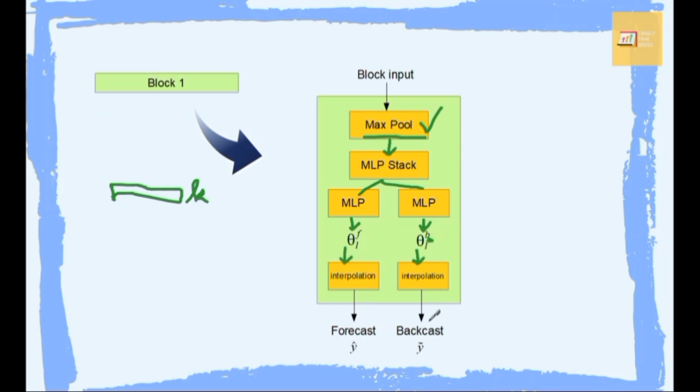And the output of that interpolation layer would be the forecast and the backcast. We denote the forecast by a hat, so it's y hat. And we denote the backcast by a tilde. The backcast outputted by the block is like making an approximation to the time series. So if we make a time plot of all backcast sequences from all blocks, that would be the complete decomposition of the input time series. And then the forecast from all blocks would be aggregated into the global forecast.